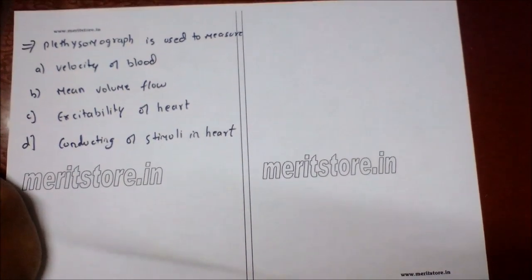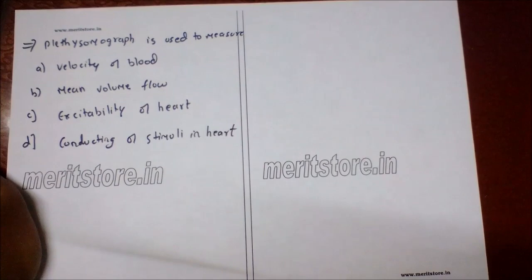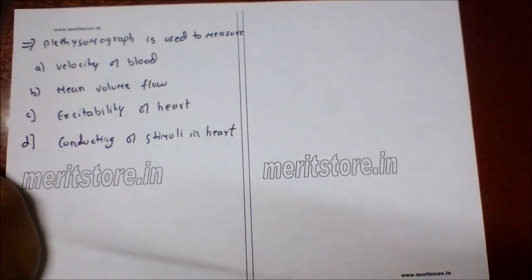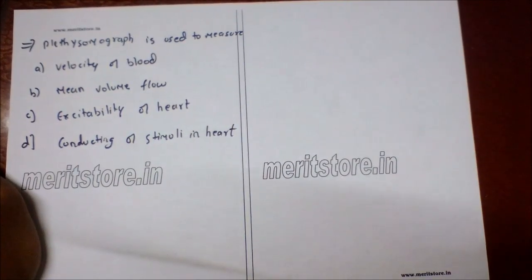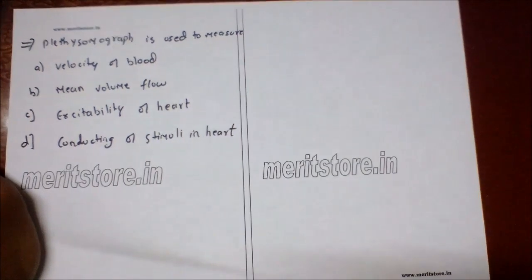Plethysmogram is used to measure A. velocity of blood, B. mean volume flow, C. excitability of heart, D. conducting of stimuli in heart.